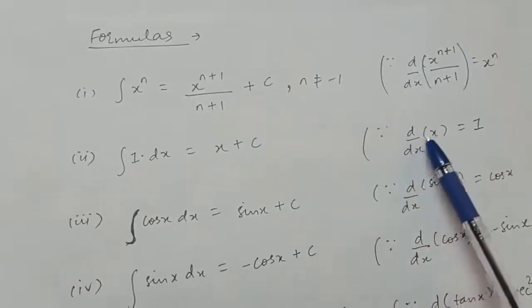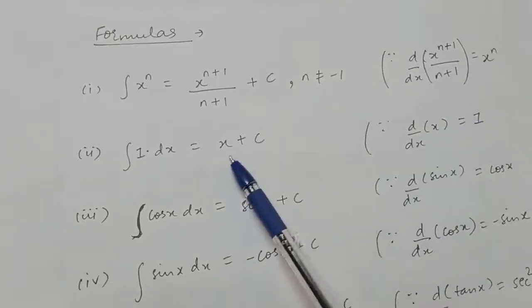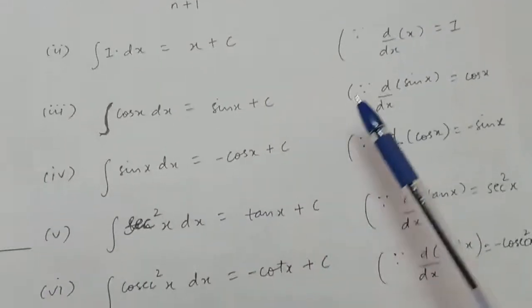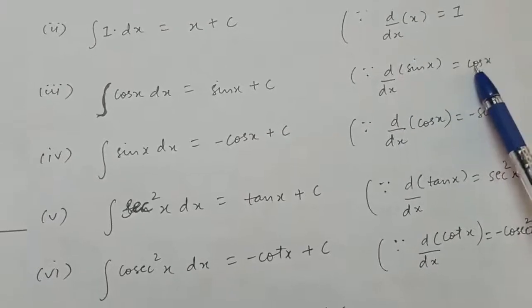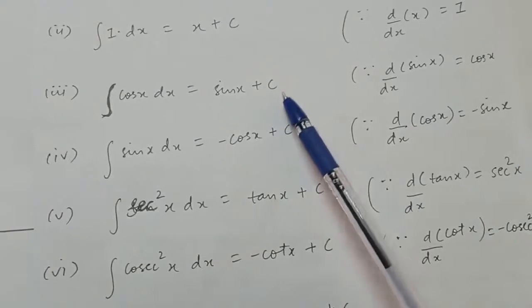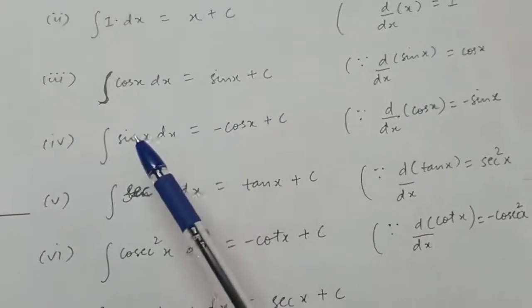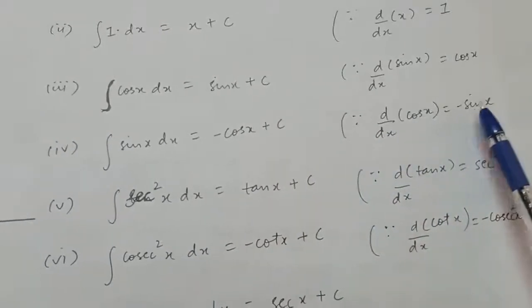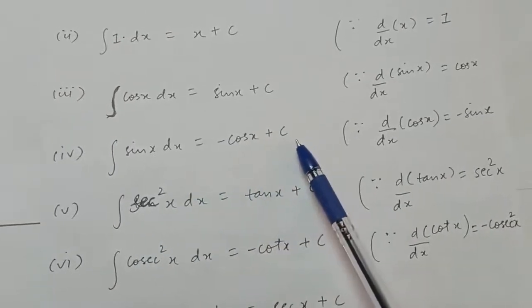Now you know the derivative of x is 1. Therefore integration of 1 will be x plus the constant of integration. Now next, derivative of sin x, you know, is cos x. Therefore integration of cos x will be sin x plus c, right? Because integration is nothing but the antiderivative. Now derivative of cos x is minus sin x. Therefore integration of sin x will be minus cos x plus c.